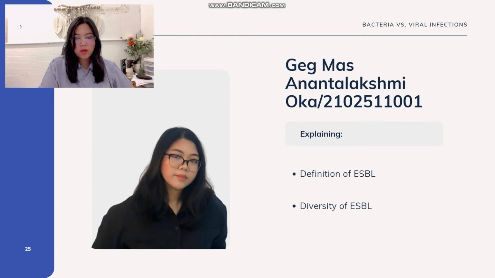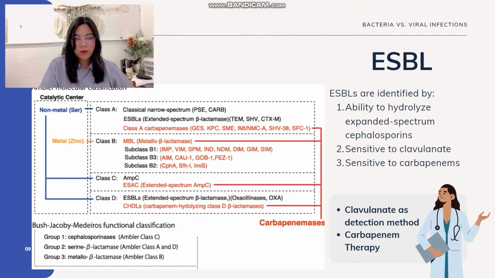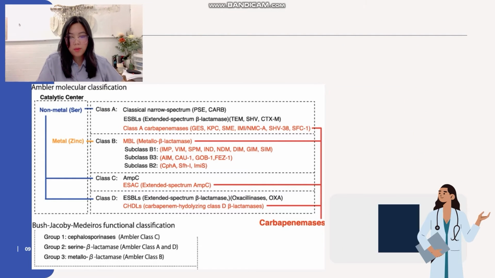Today, I will give a general overview about ESBL and its diversity. Ambler categorization classifies ESBL as serine lactamase of class A. ESBL is used to describe enzymes produced from TEM and SHV. ESBLs are identified by, first, ability to hydrolyze expanded spectrum cephalosporins, second, their sensitivity to clavulanate, third, their sensitivity to carbapenem. This characteristic led to the usage of clavulanate as a detector and carbapenem as a therapy agent.